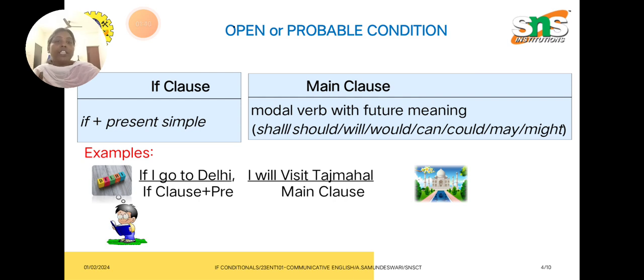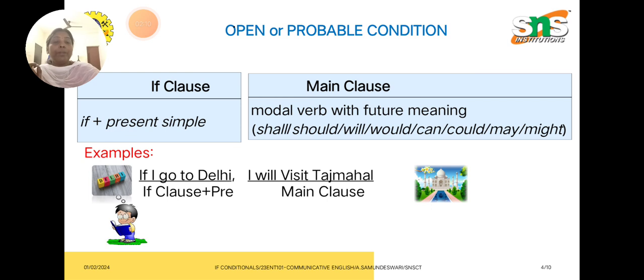For instance, there is a sentence: if I go to Delhi, I will visit Taj Mahal. So what is the condition here? If I go to Delhi, if I get a chance to go to Delhi, I will visit Taj Mahal. If I don't get a chance, I will not visit Taj Mahal. If you ask her, she will help you. If you are not asking her, she will not help you.